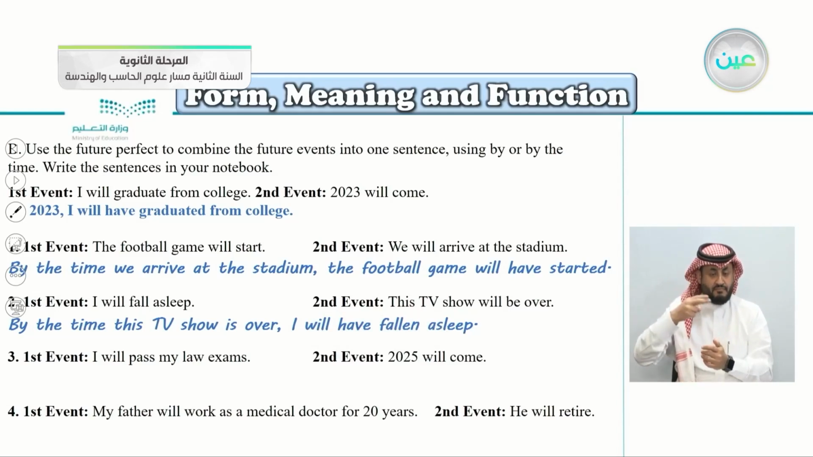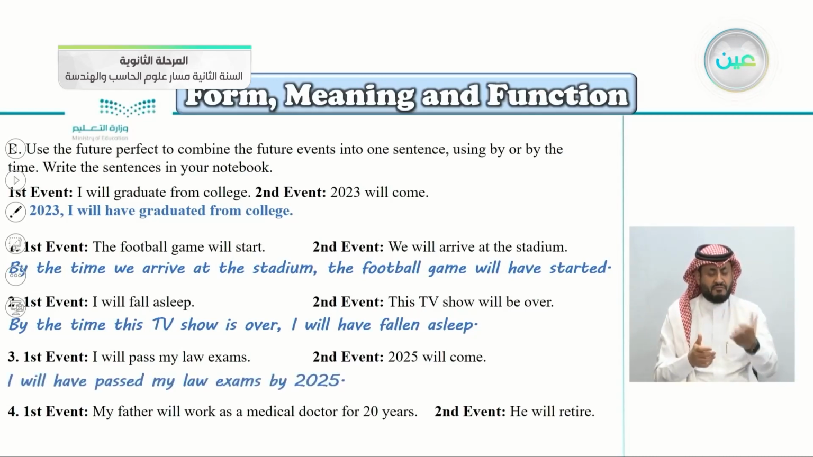Number three, the first event, I will pass my law exam. The second event, 2025 will come. So, yes, this is an easy one. I will have passed my law exams by the year 2025. Or you can say, of course, by 2025, comma, I will have passed my law exams, just like the first one. By 2025, then you write the comma, then you say, I will have passed my law exams.